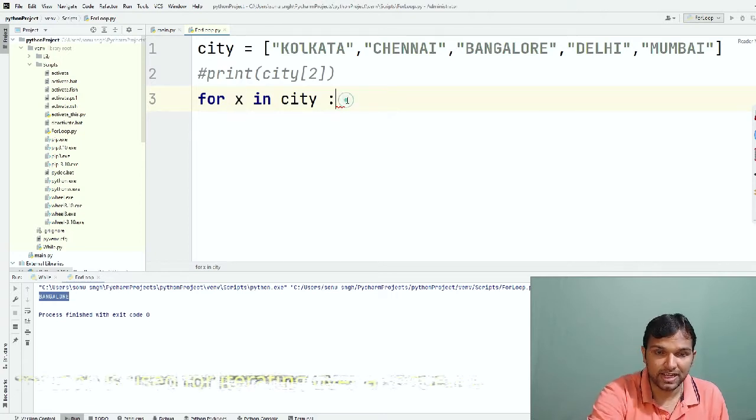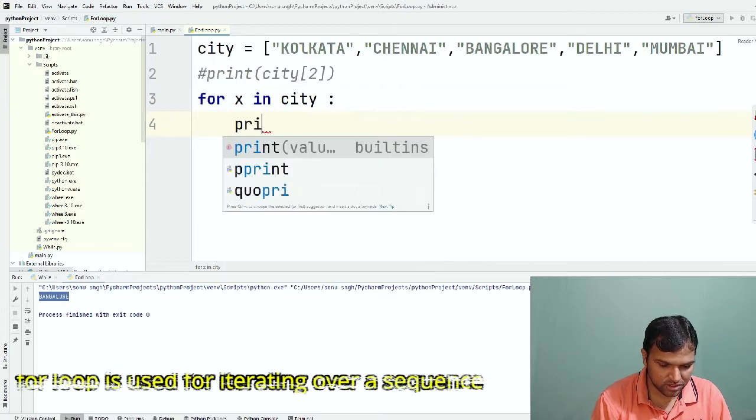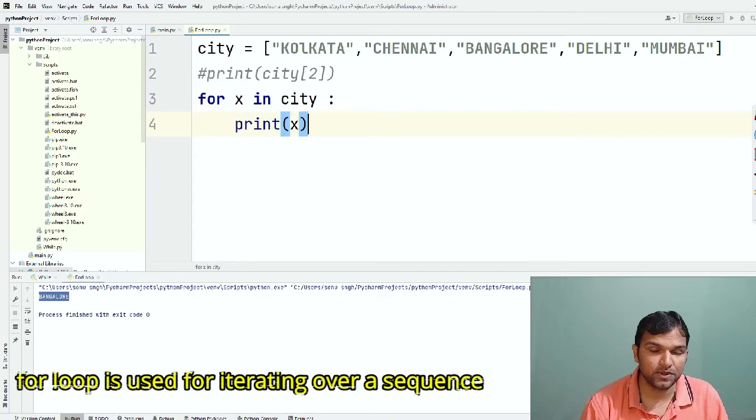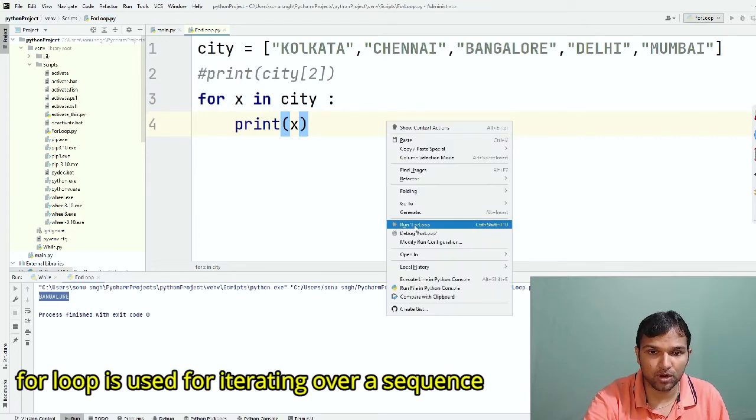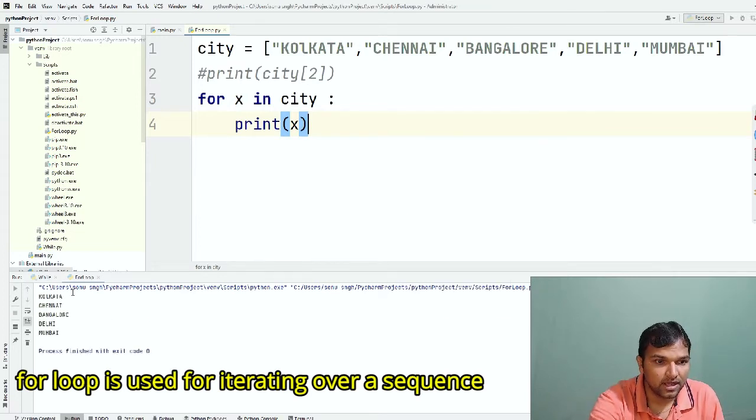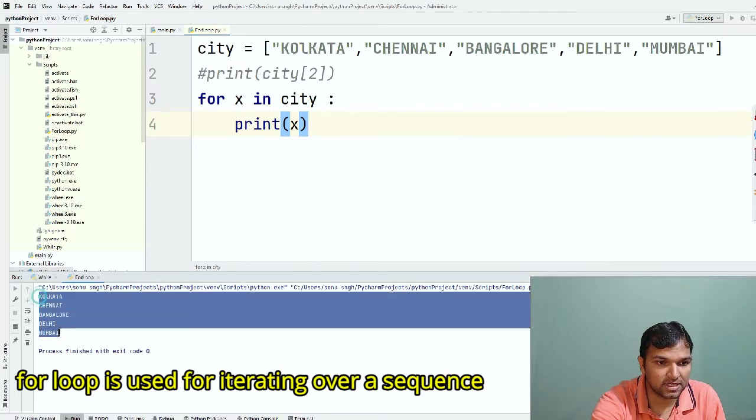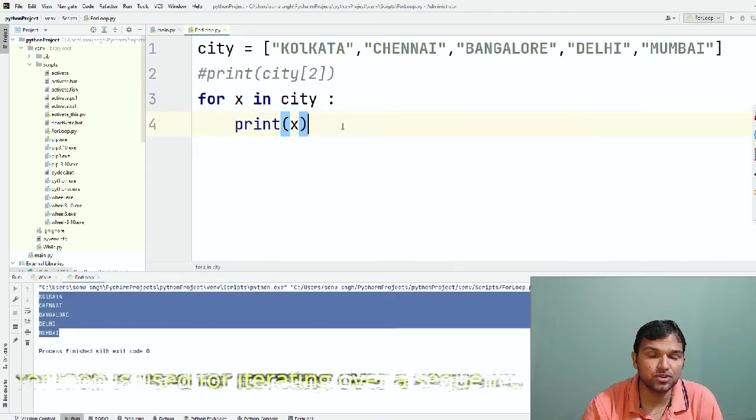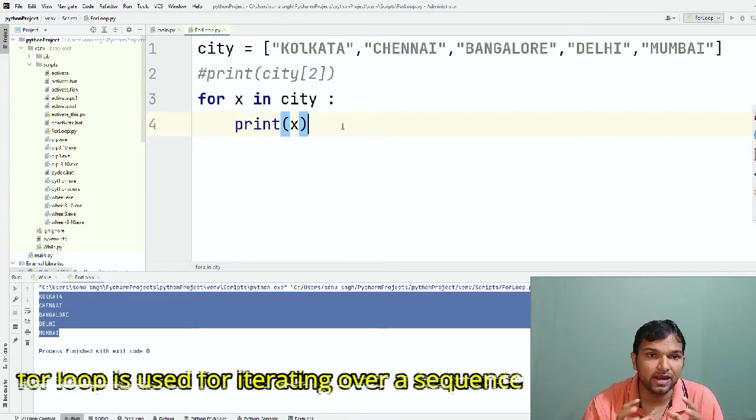Let's see this. Let me print x here. If I save it and run this for loop, can you see here? We are able to print this. So this is one of the ways with which you can iterate a list.